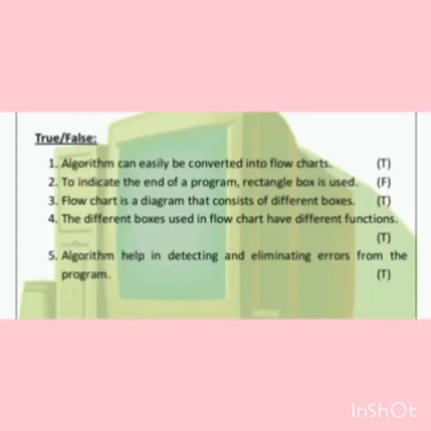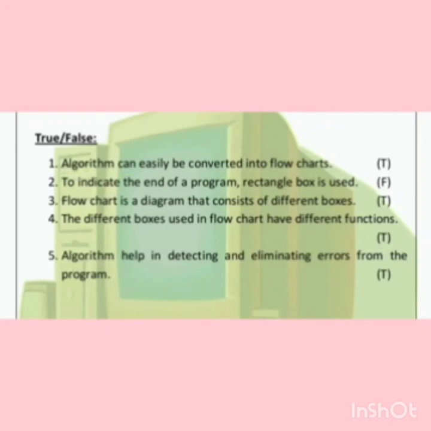Now true false. First is algorithm can easily be converted into flowcharts. This is true. To indicate the end of a program, rectangle box is used. This is false. Flowchart is a diagram that consists of different boxes. This statement is true. Fourth, the different boxes used in flowchart have different functions. This statement is true. Fifth is algorithm help in detecting and eliminating errors from the program. This statement is true.